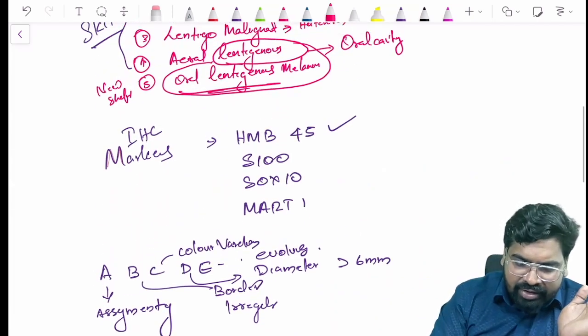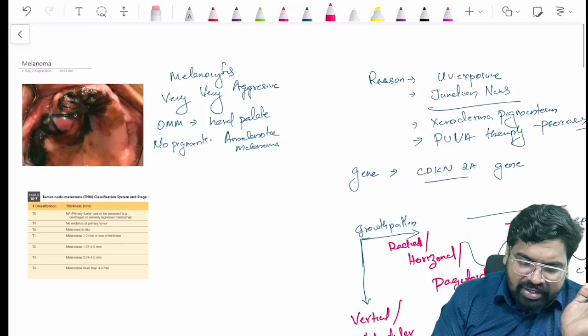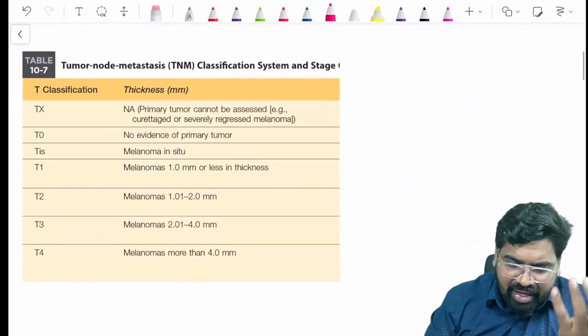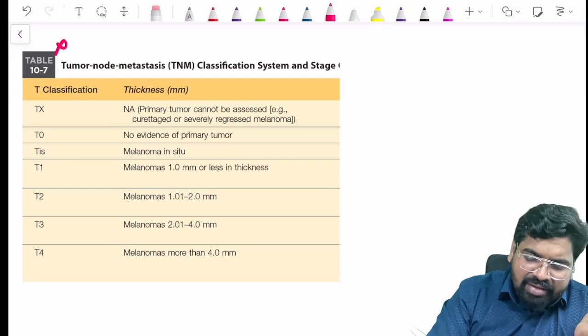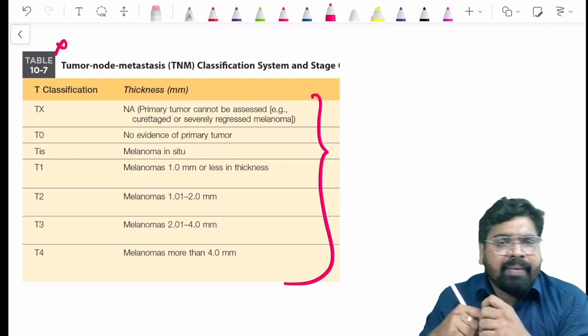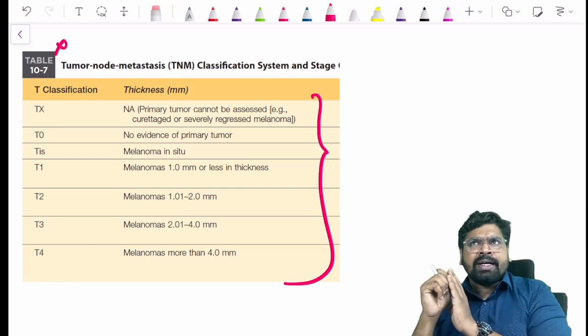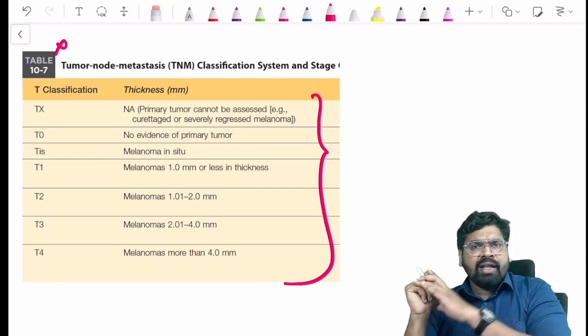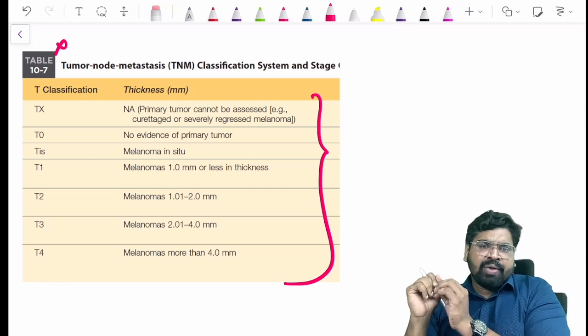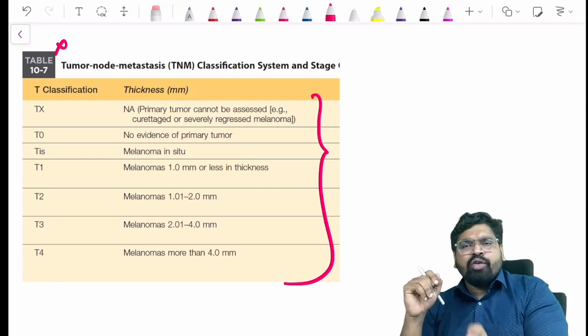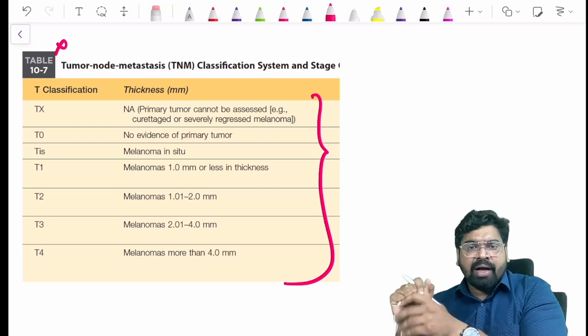There was one question in one of the NEET examinations regarding staging, based on how deep the melanoma goes in mm. I think 2 years before in NEET or last year in INICET, there was a question: a melanoma of 2 mm in depth comes in which stage?